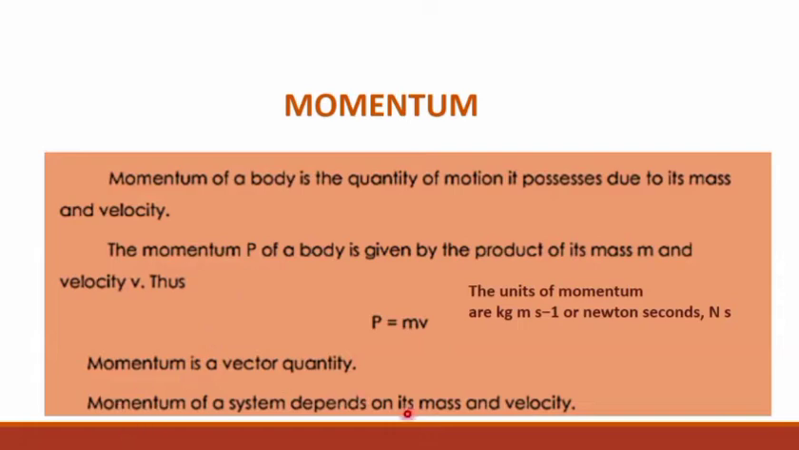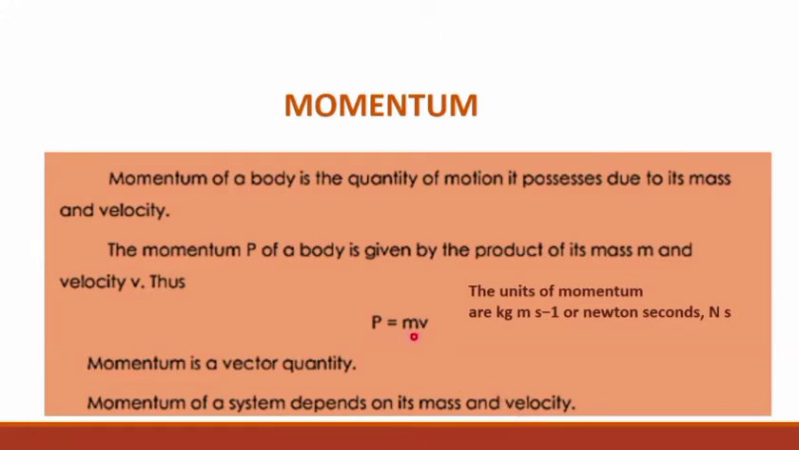Momentum is a vector quantity, and the momentum of a system depends upon its mass and velocity, because there are two factors, mass and velocity. Both these factors are directly proportional to momentum. A moving object with more mass has more momentum. If velocity increases, momentum will increase.